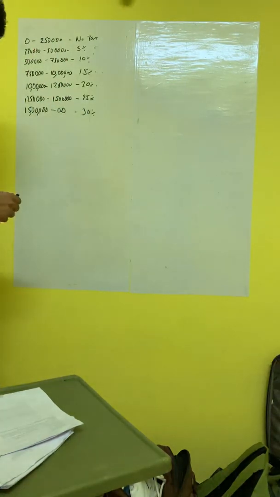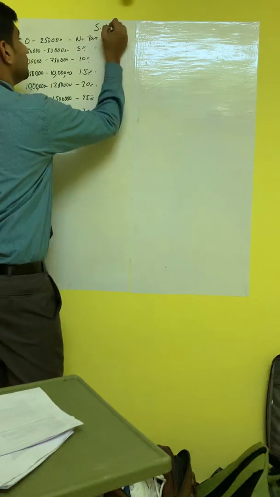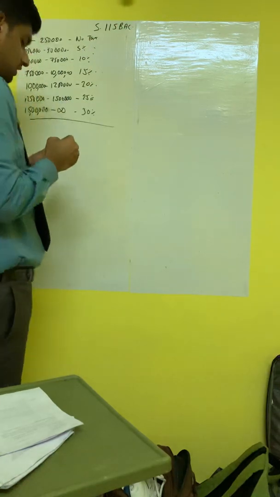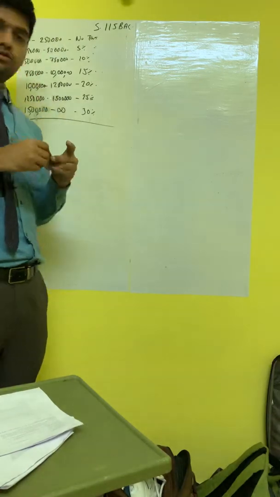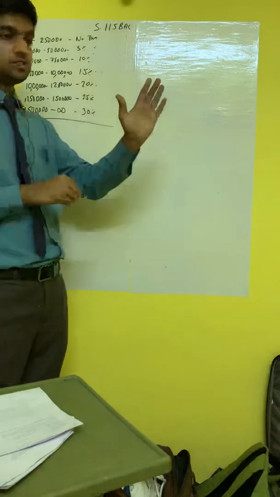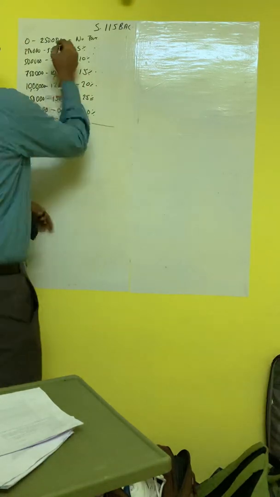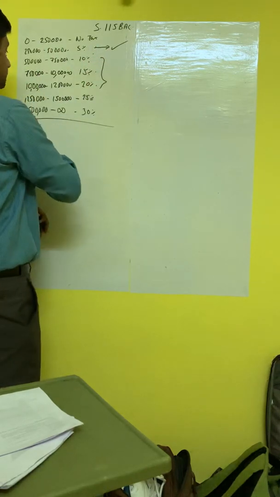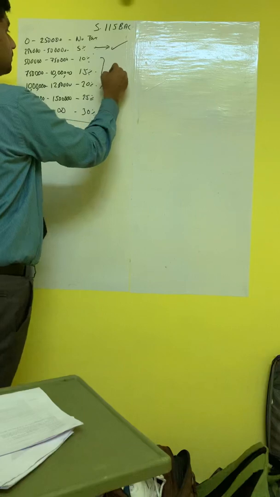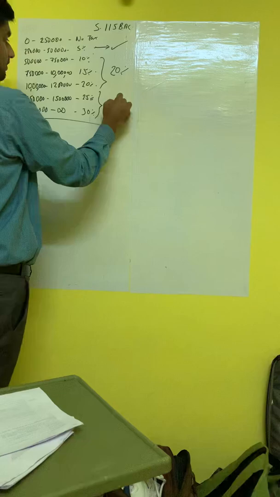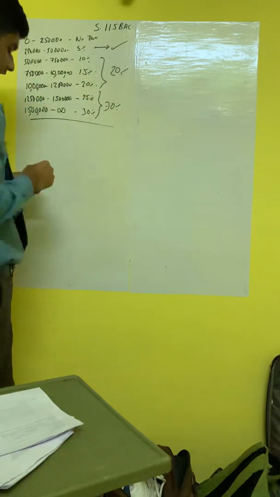This is covered under which section? Section 115BAC. If you are following this slab rate, of course this is far better than the original slab rate. Why is it far better? The rate is almost the same, but from here onwards there is a difference. Here entirely it was 20% earlier, and from here on entirely it was 30% earlier. So that's the change in slab rate.